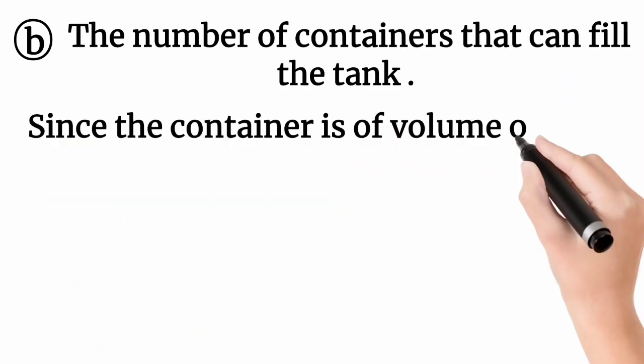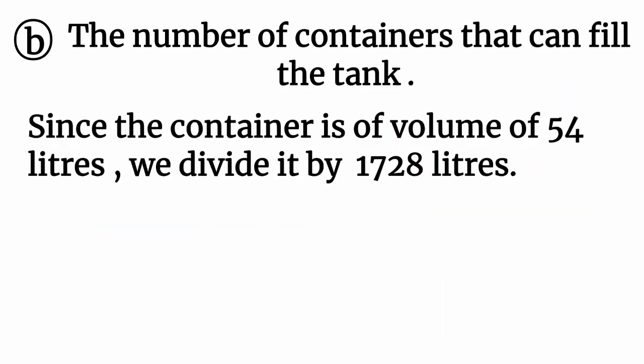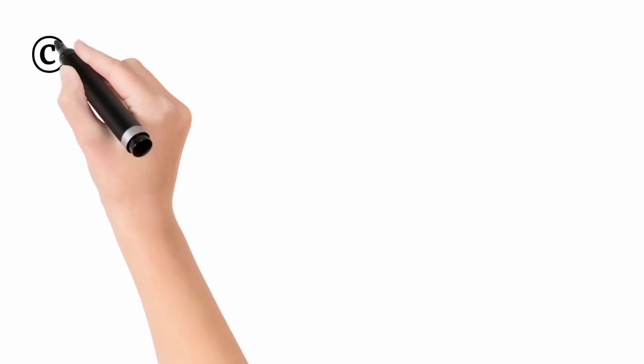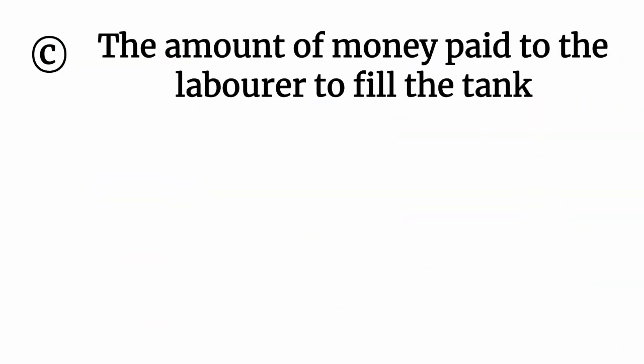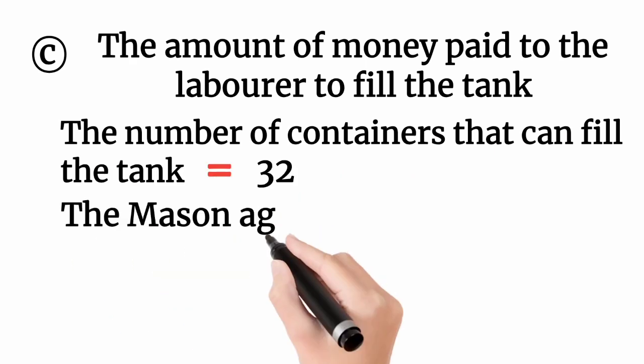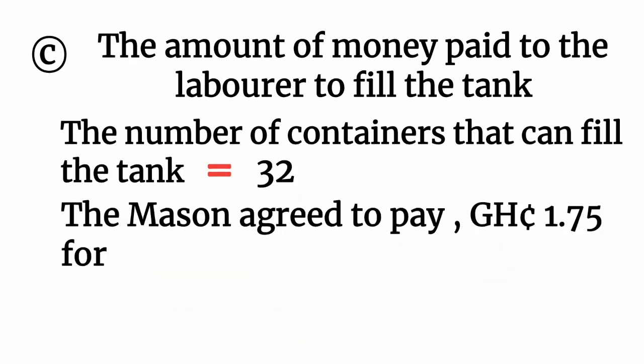So the number of containers that can fill the tank: the container holds 54 liters, so we divide 1728 liters by 54 liters. The liters cancel, and we get the number 32. The number of containers that can fill the tank is equal to 32.